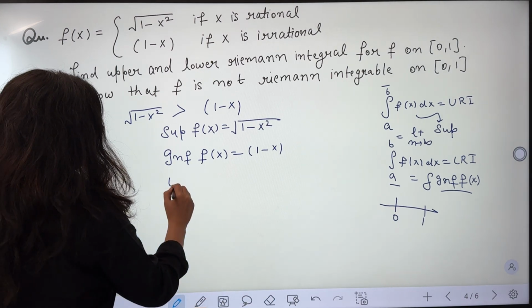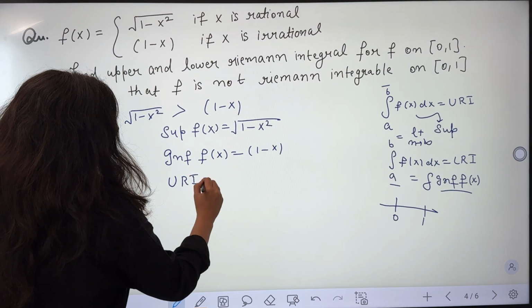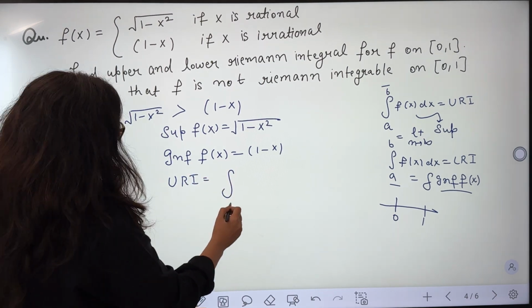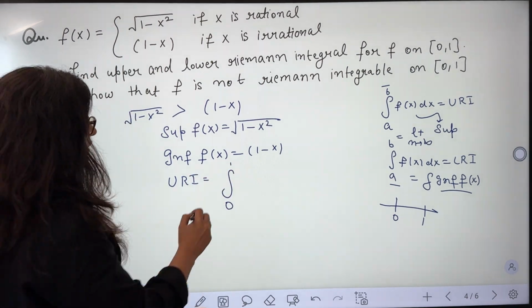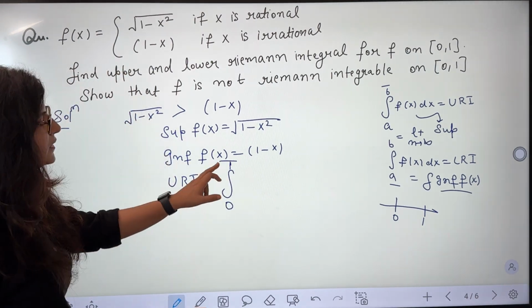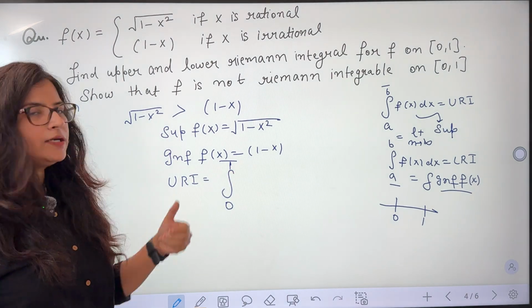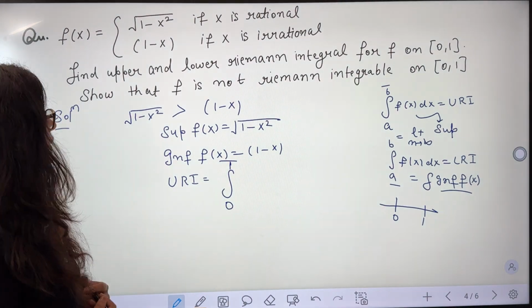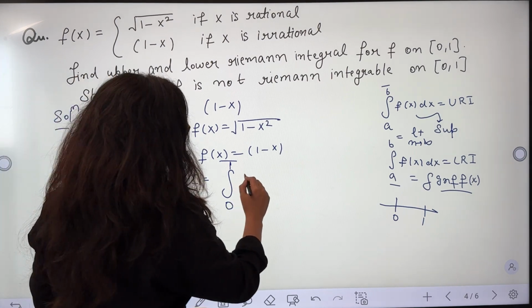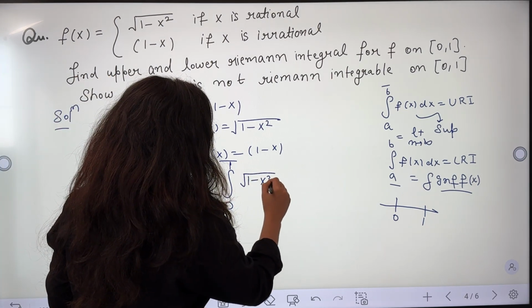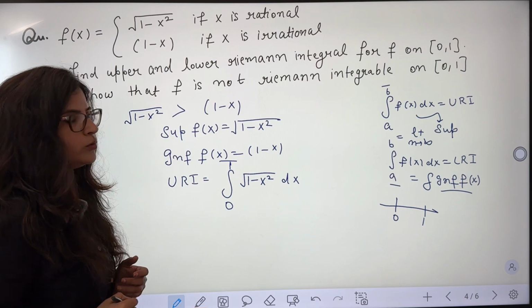So we have the upper Riemann integral as equal to integration 0 to 1. The limit remains the same. It is just that the upper Riemann integral is denoted by taking a bar at the head of the integral sign. So it is root 1 minus x square dx.